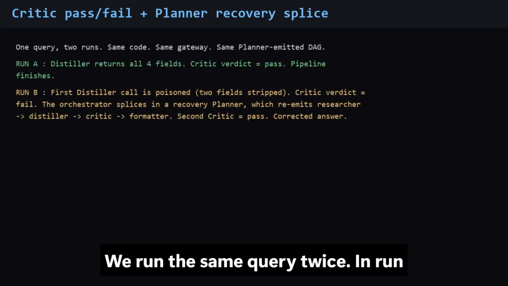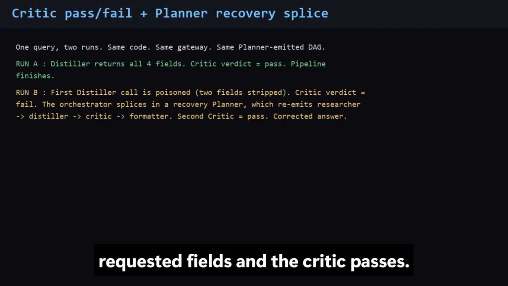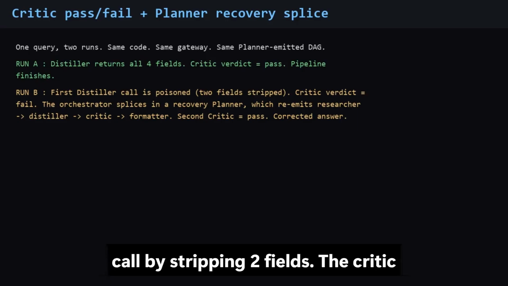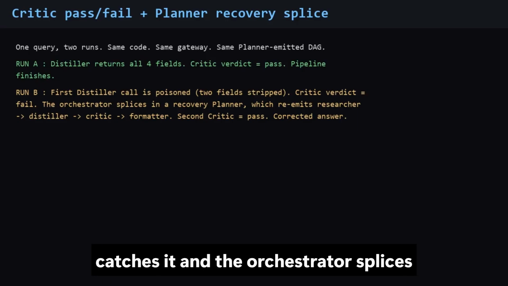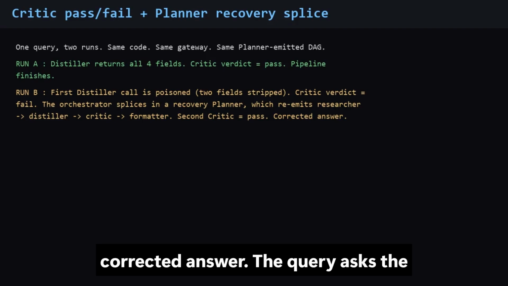We run the same query twice. In run A the distiller returns all 4 requested fields and the critic passes. In run B we poison the first distiller call by stripping 2 fields. The critic catches it, and the orchestrator splices in a recovery planner that produces a corrected answer.